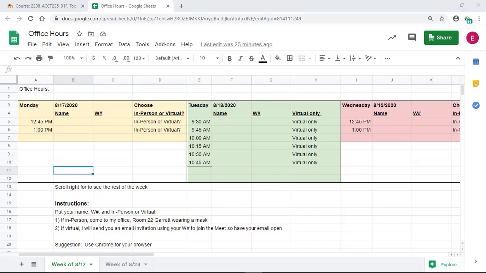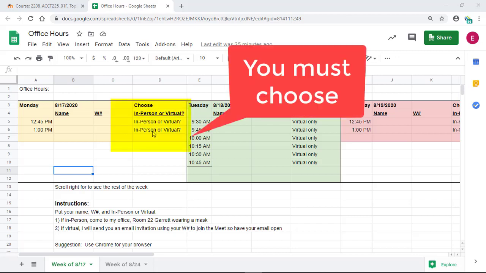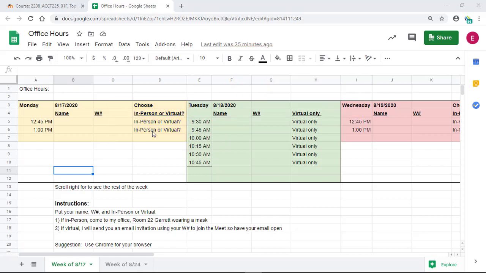So what you'll find is the dates that I have office hours, right? This is the first week of class, and then you can choose in person or virtual. If it's virtual, then I will send you a Google Meet invitation, so be available for that. If it's in person, just show up to my office, Garrett 22, and make sure you wear a mask.